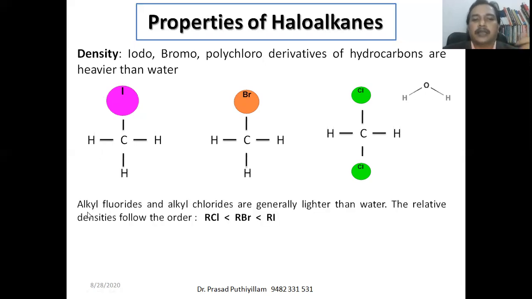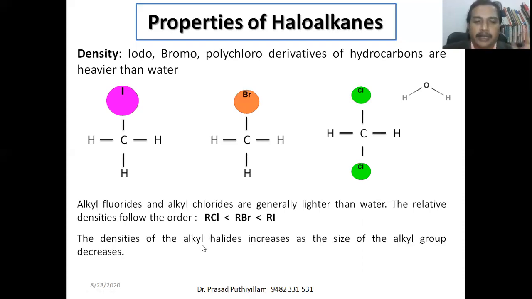Okay, whereas alkyl fluorides and alkyl chlorides, if they are there, then their densities are lesser than that of water. They are generally lighter than water. So the relative density increases in the order RCl, that is alkyl chloride or chloroalkane, having a lower density; bromoalkanes having higher density; and iodoalkanes having higher density. So this is the increasing order of density.